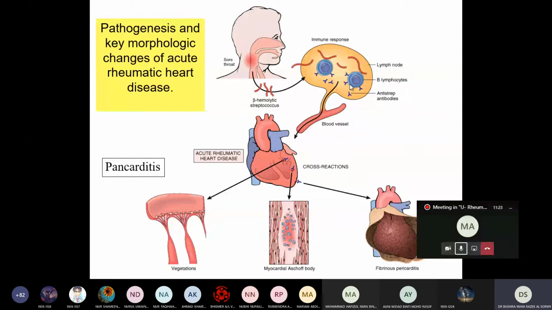So this will circulate to the heart and cause three things in the heart. It can affect the pericardium, causing fibrinous pericarditis, and also affect the cardiac muscle, causing myocarditis. Also it affects the valves, causing endocarditis. So the manifestation of acute rheumatic heart disease is pancarditis. Pancarditis means involvement of the pericardium, myocardium, and endocardium. Okay, clear?